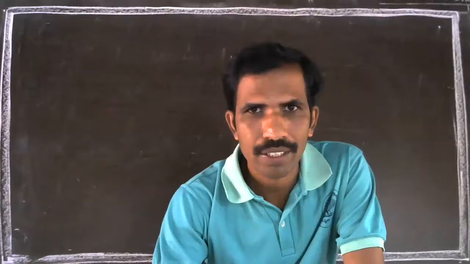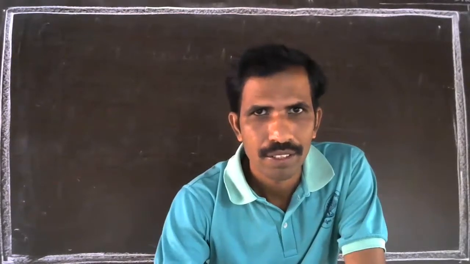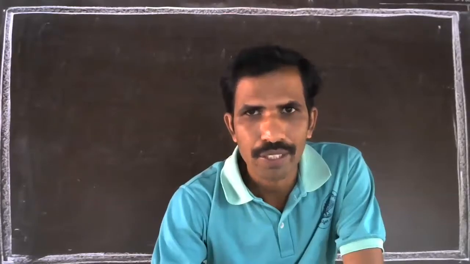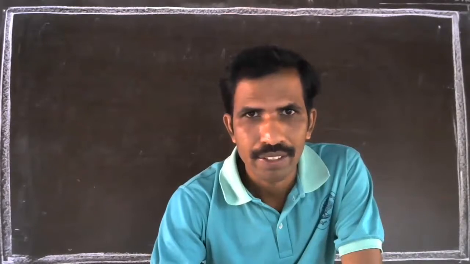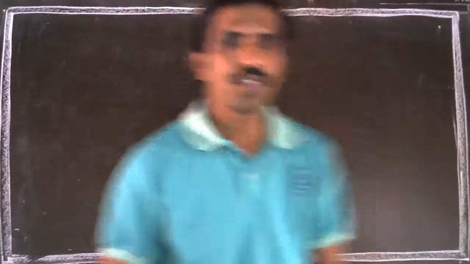Where are you, in Chelsea or somewhere else? Sir, I am in Manchikere. Okay, Manchikere. Hello. Where are you in Manchikere? Okay.